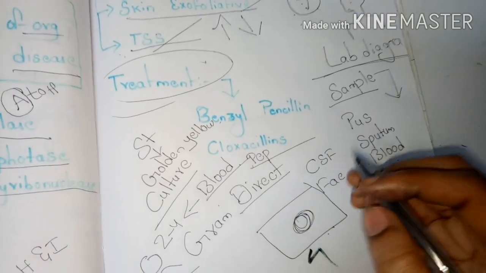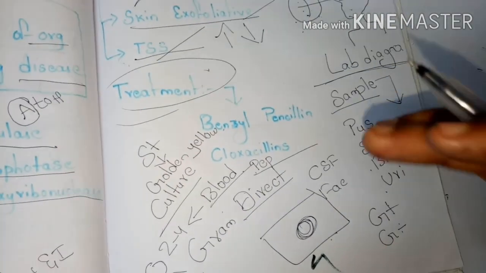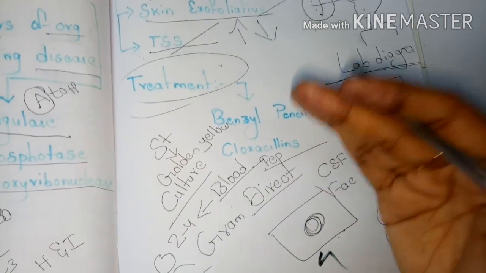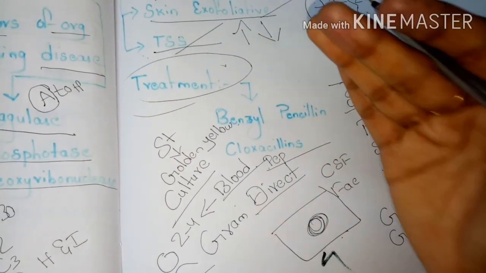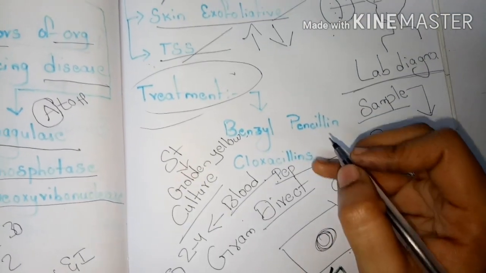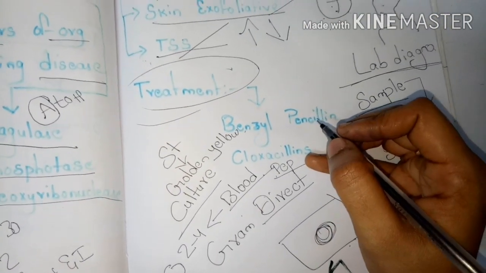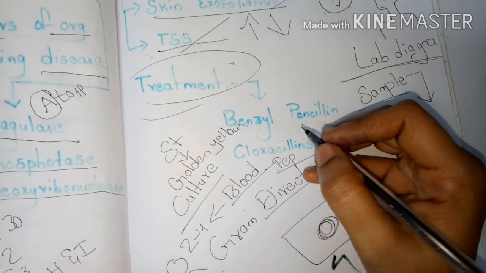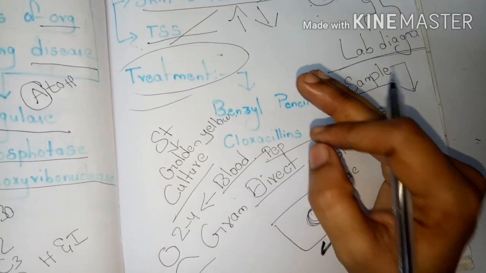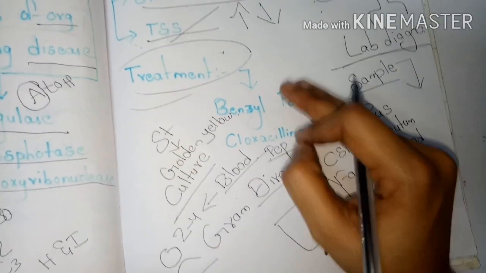Actually, these biochemical reactions are performed for the confirmation of the microorganism, which type of microorganism is causing the infection. Staphylococcus aureus is catalase positive. The coagulase test is also positive, and in mannitol fermentation, it produces acid without gas.